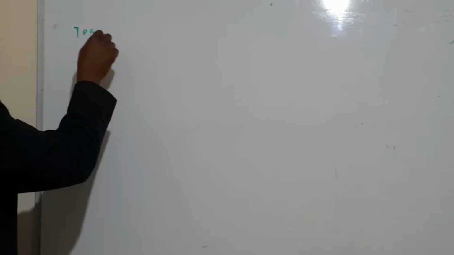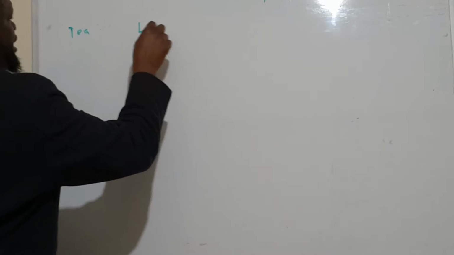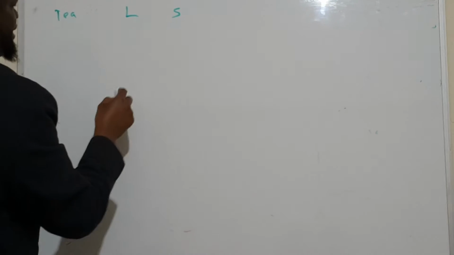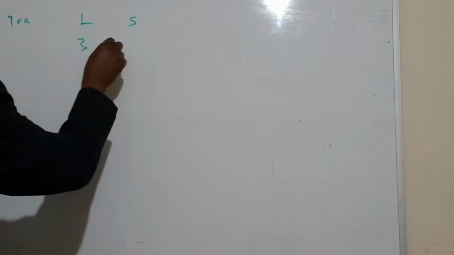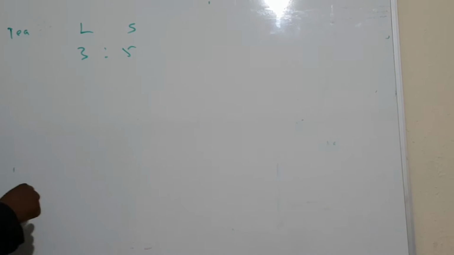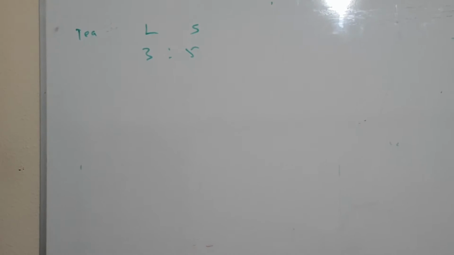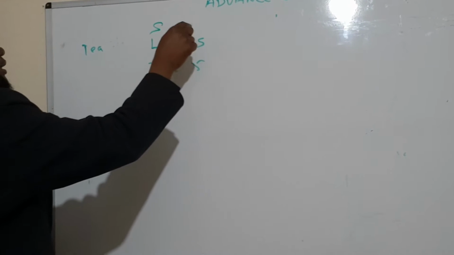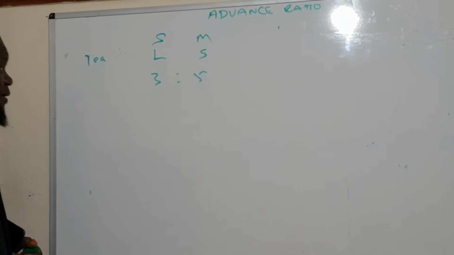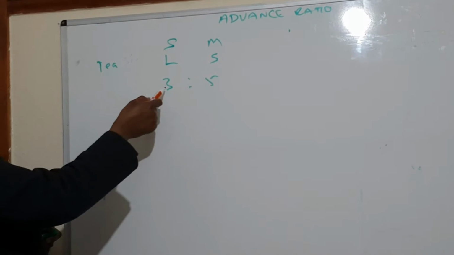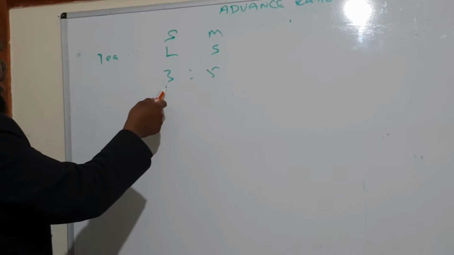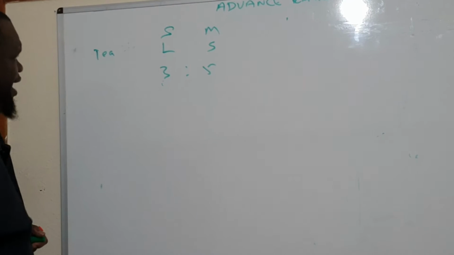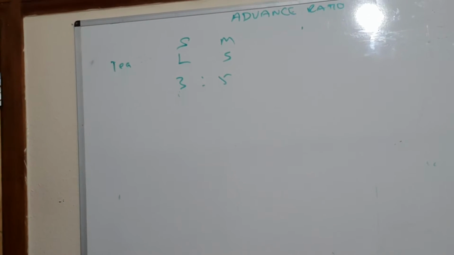They said you make 2 teas, one is L, one is S. That's the name of the teas. They are in a ratio of 3:5. Now, if you want to make that tea, you have to mix them in this ratio. Let's say this is sugar and milk. To make the tea, you have to mix sugar at a ratio of 3 and milk at a ratio of 5, if you want to make a tea or some kind of milkshake.